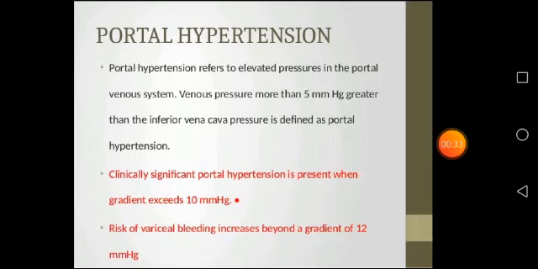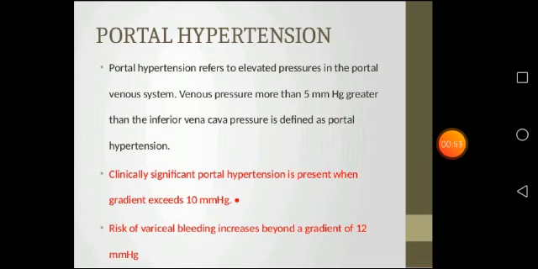Okay, then let's start portal hypertension. What is portal hypertension? It refers to the elevated pressure in the portal venous system. A venous pressure more than 5 mm Hg greater than the inferior vena cava pressure is defined as portal hypertension. Portal hypertension means the increased pressure in the portal venous system of more than 5 mm Hg.